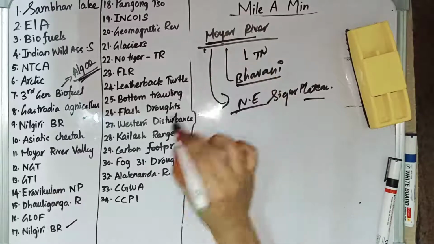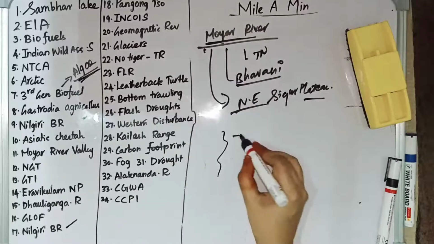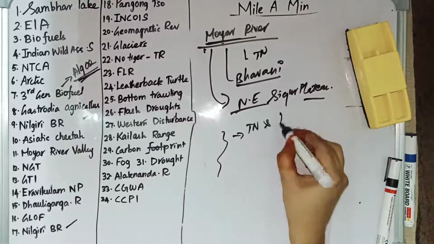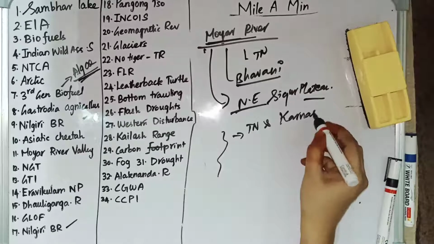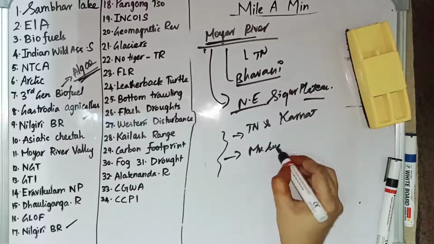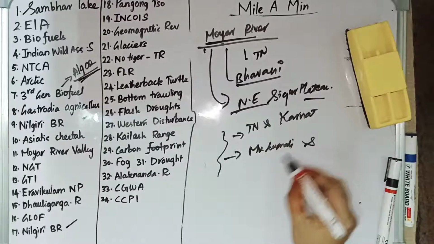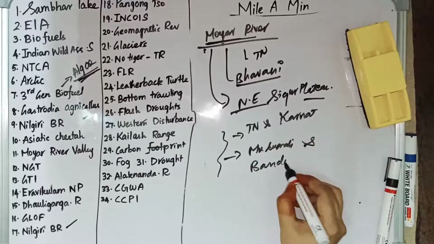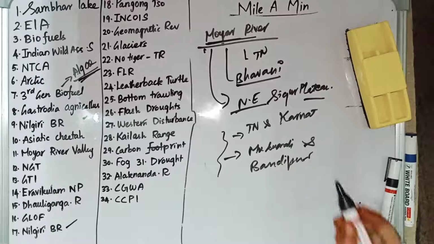And this Moya River Valley is the natural boundary between Tamil Nadu and Karnataka, and it is also the one which separates Mudumalai Wildlife Sanctuary and Bandipur National Park. So these are the points which are relating to Moya River Valley.